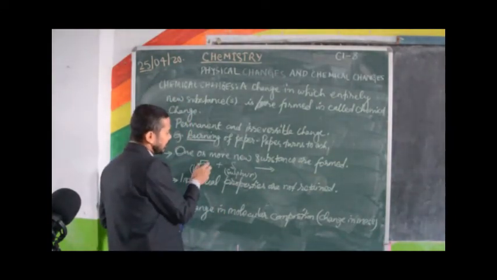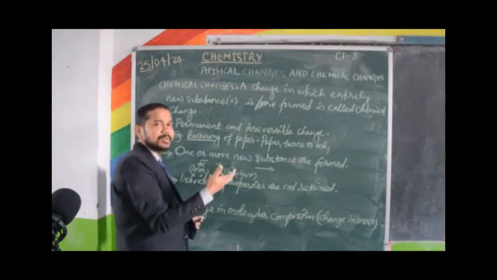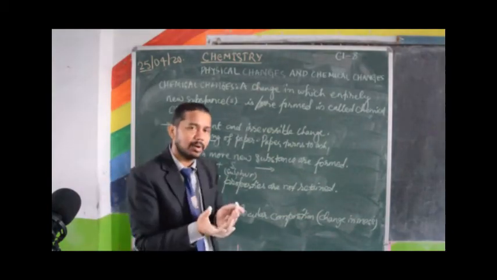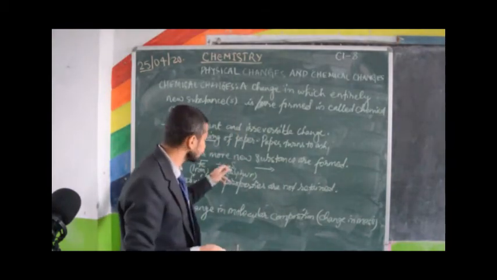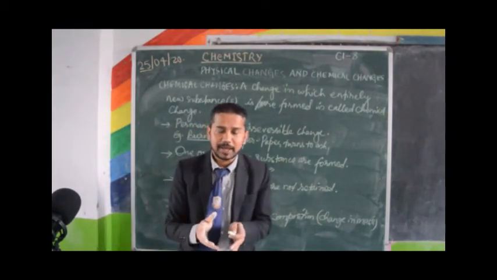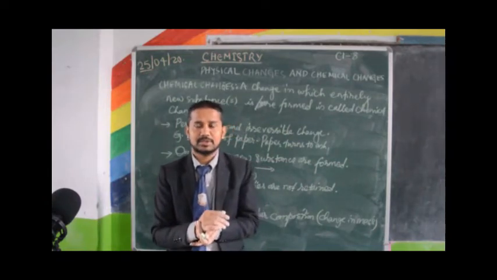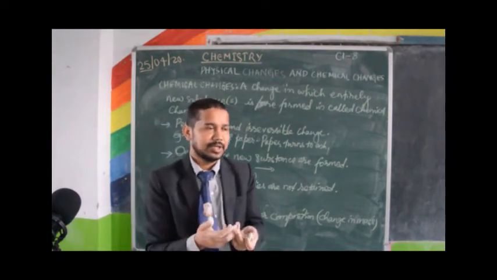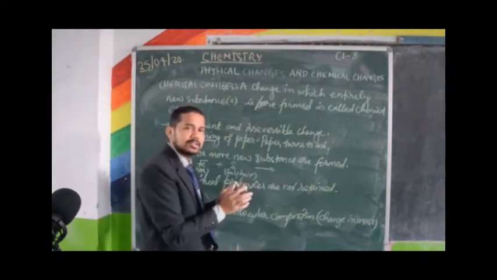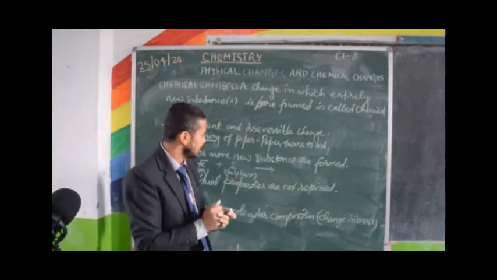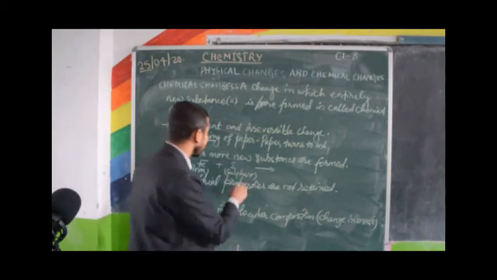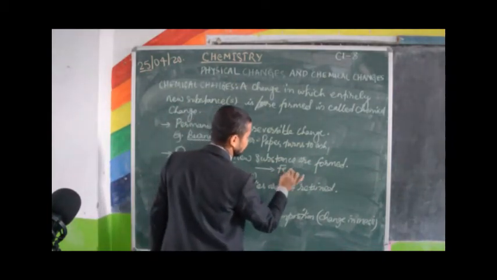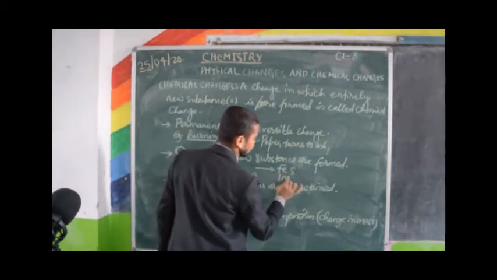Again, if I heat the container in which iron and sulfur are present until they mix together uniformly, it will turn to iron sulfide.